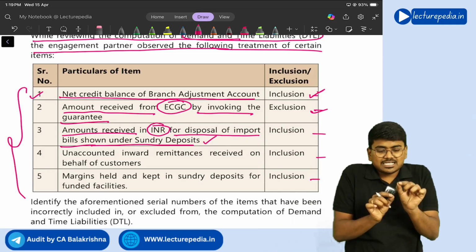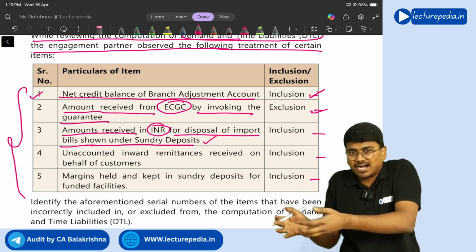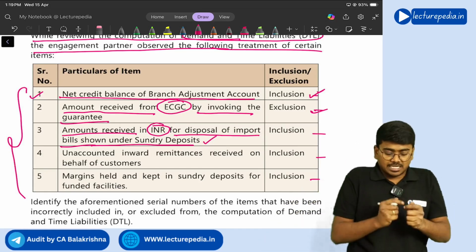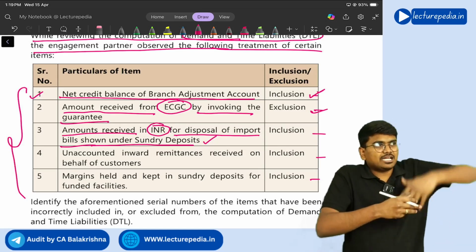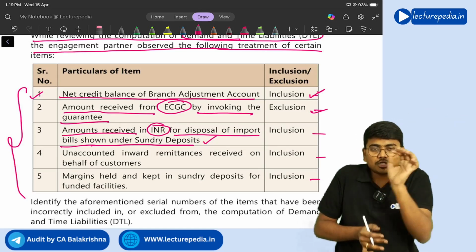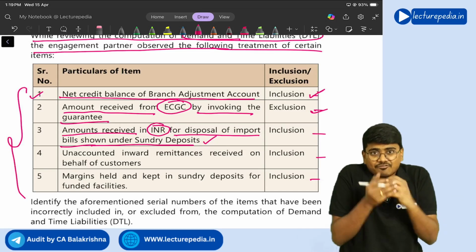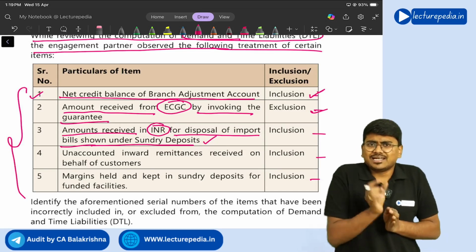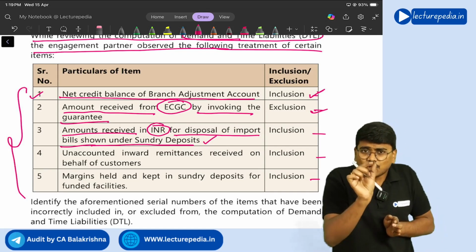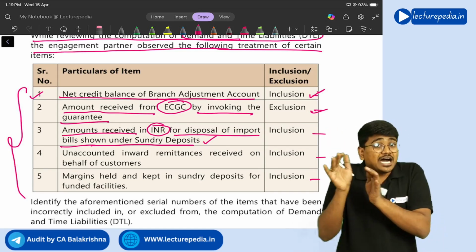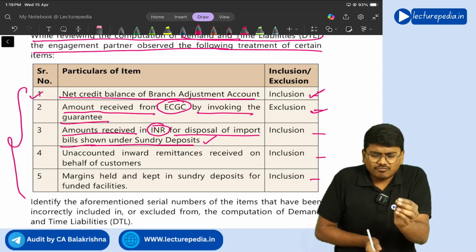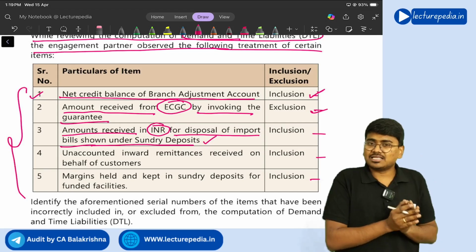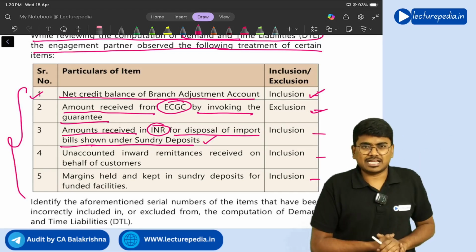Now it will take some 1 or 2 days after collecting Indian rupees from the Indian importer. It will take time to convert the money and make the payment. So in that 1 or 2 days, money will lie with the bank only. So it is a liability for the bank, but it is lying with the bank for 1 or 2 days only. So RBI told that since it will lie with you only 1 or 2 days, you don't include it in the demand and time liability calculation.